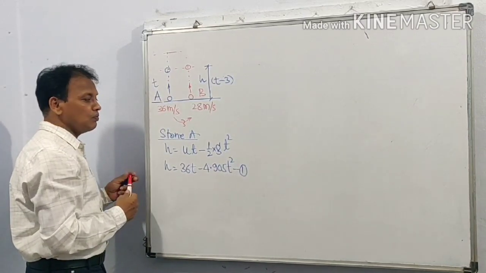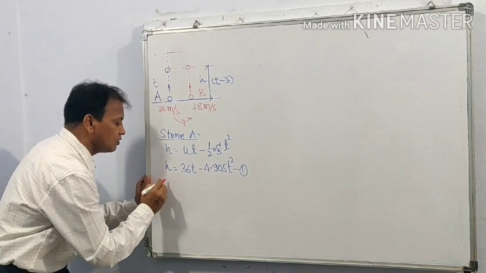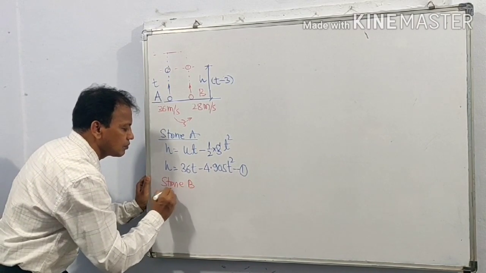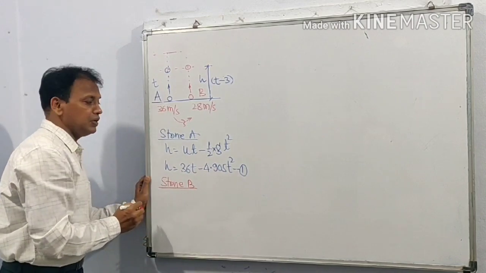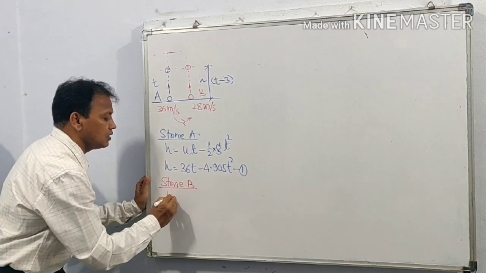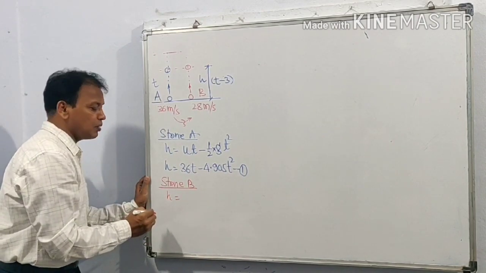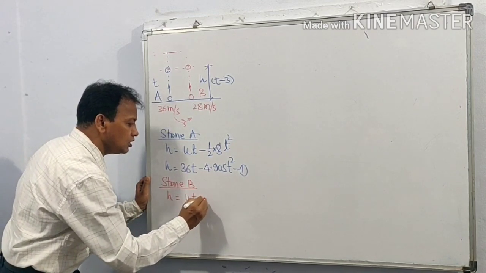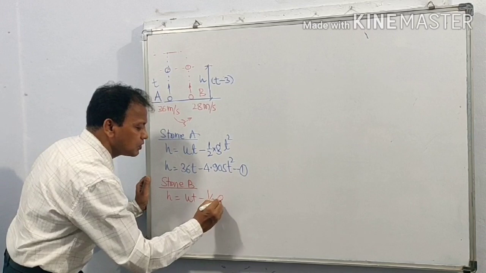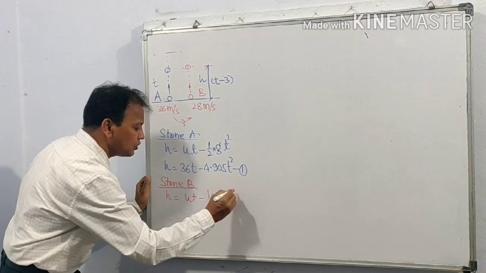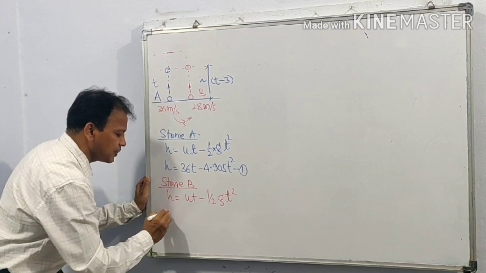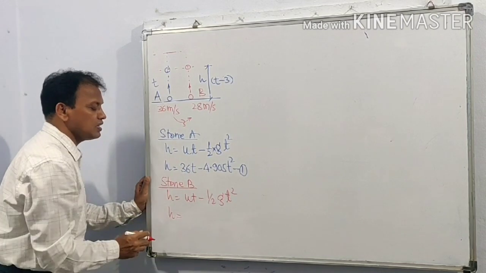Now one more equation, that is for stone B. For stone B, again S is equal to ut plus 1 half at square. H is equal to ut minus 1 half g t square. H will remain as it is.